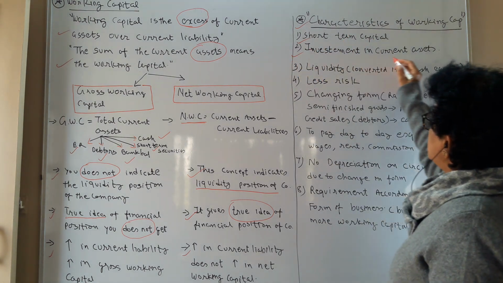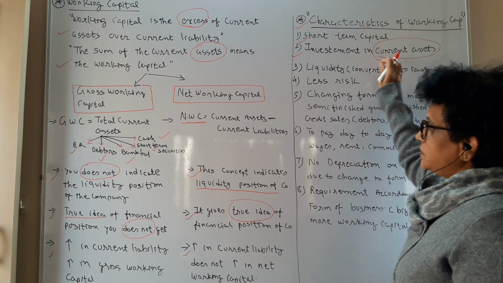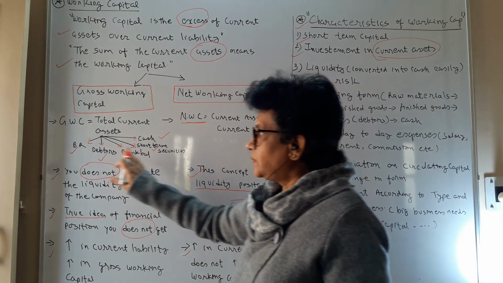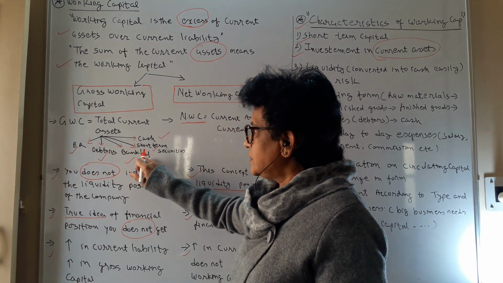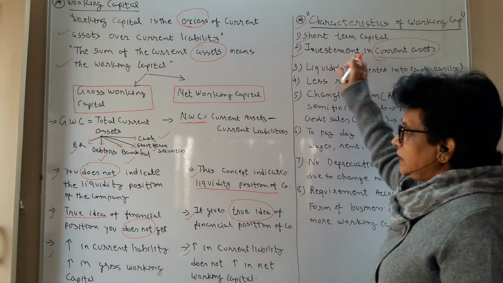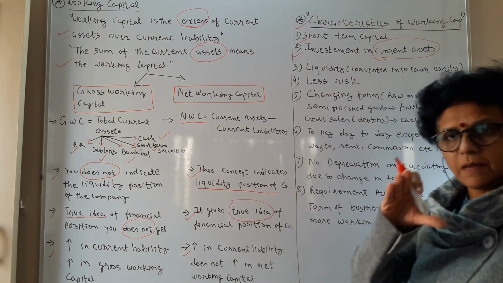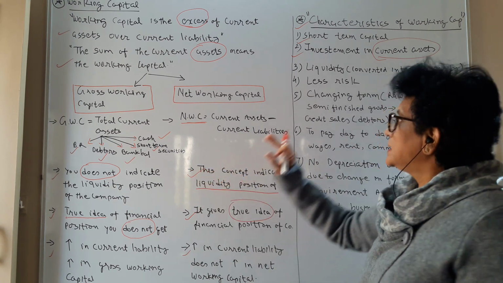Next, investment in current assets. All the working capital investment is in current assets. Which are the current assets? Your bills receivable, debtors, bank balance, short-term securities and cash. So all your capital is blocked up in this type of current assets.